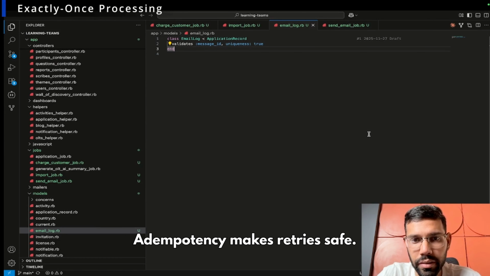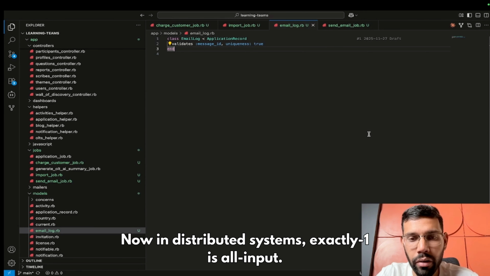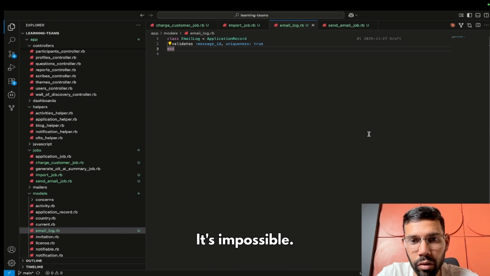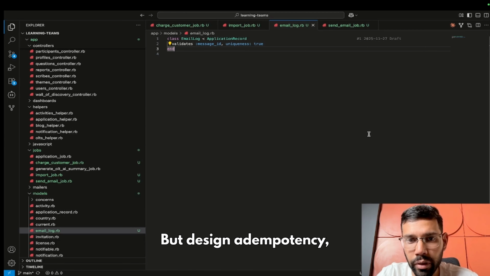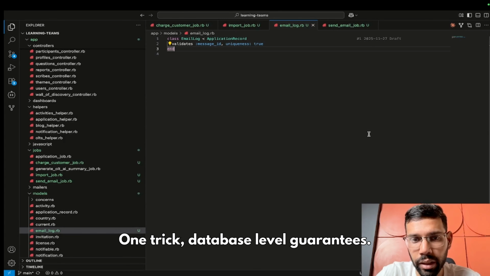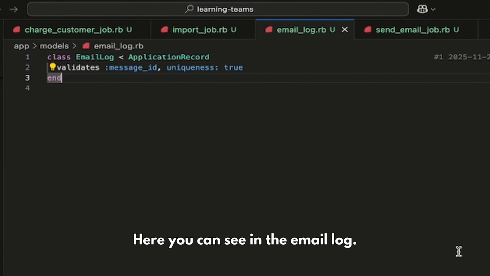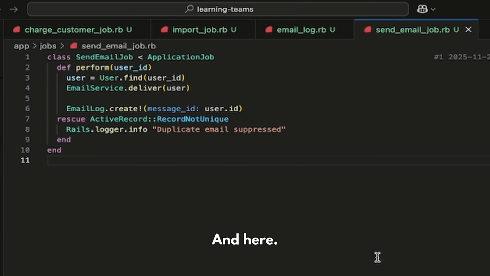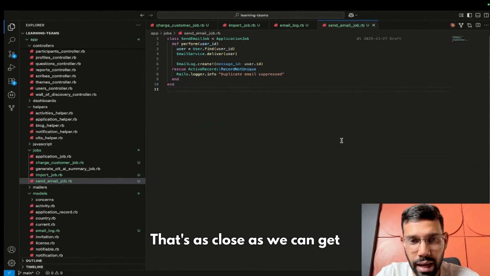Idempotency makes retries safe, but what if the requirement is stricter? We want exactly once semantics. Now in distributed systems, exactly once is almost impossible. The reality is we implement at least once, but design idempotency so the outcome is effectively exactly once. One trick: database level guarantees. Let's see an example with a uniqueness constraint. Here you can see in the email log, here, the DB enforces uniqueness. If two workers race, only one succeeds. That's as close as we can get to exactly once.